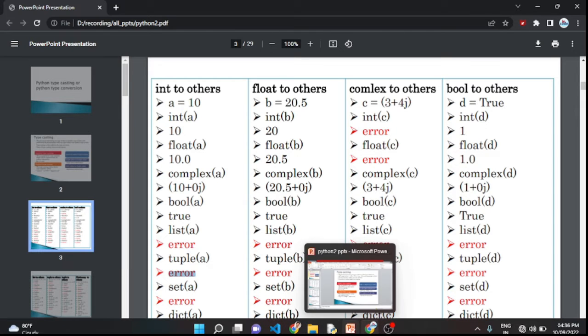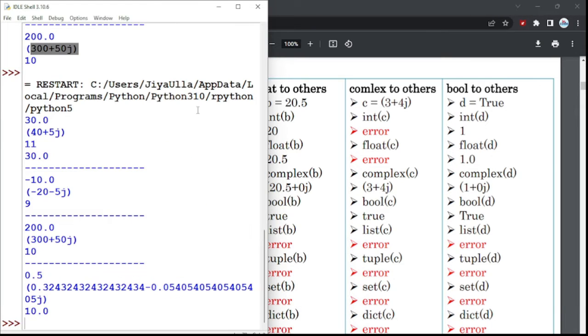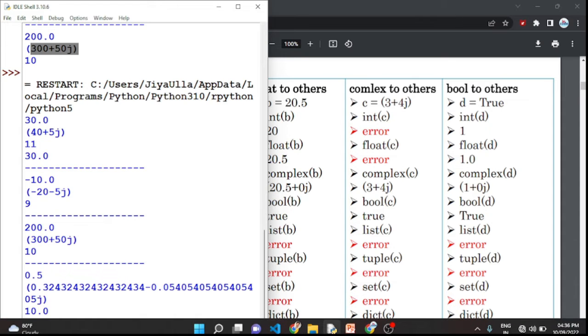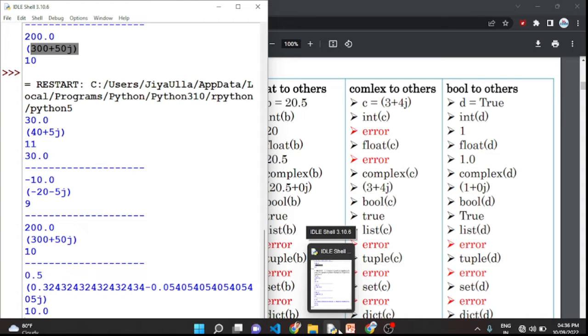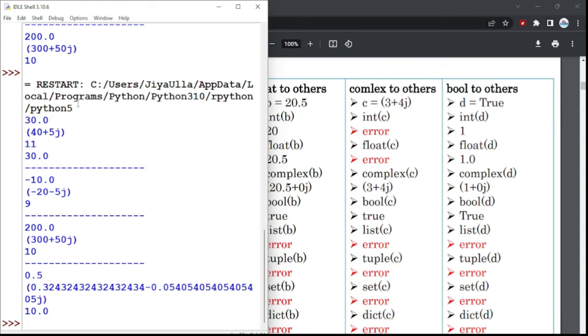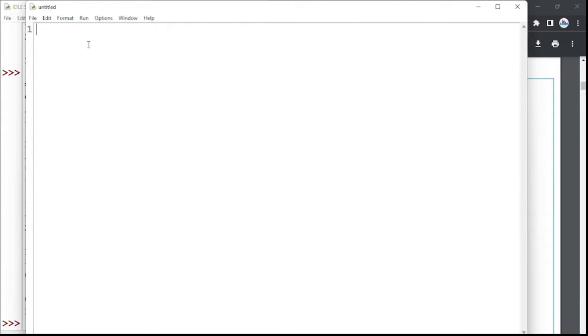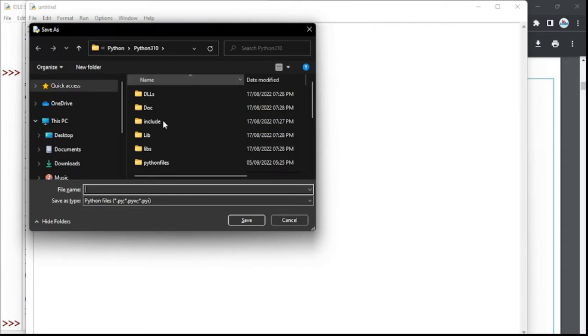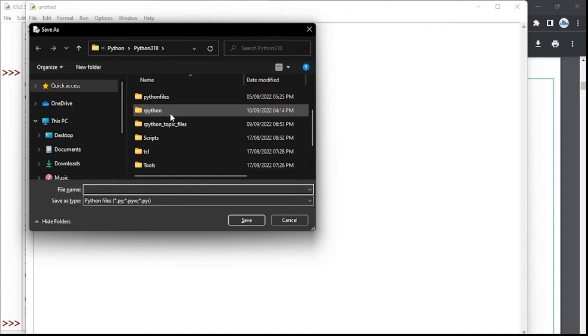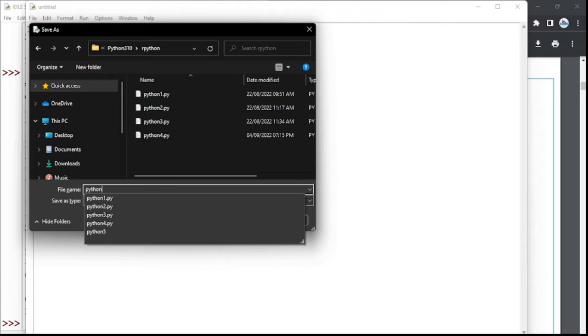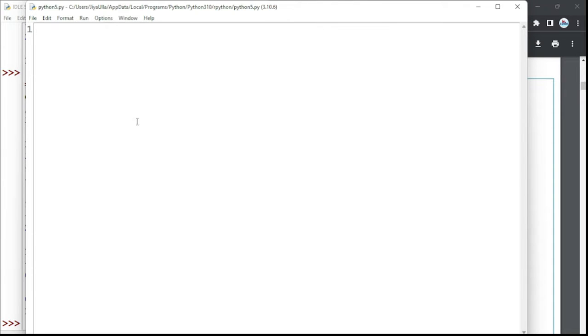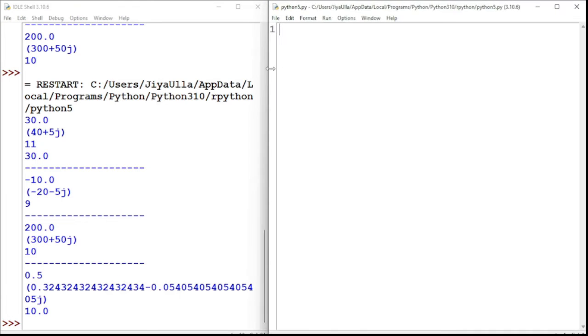Let's say, for example, I will clear all of these, which are the previous ones I have done. Let's see what I will do. I will open a new file. Okay, I have opened it, and I will save this in my Python folder with the file name Python 5.py. I have saved this one.